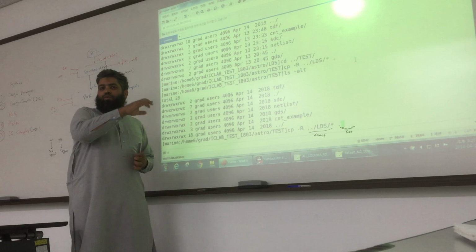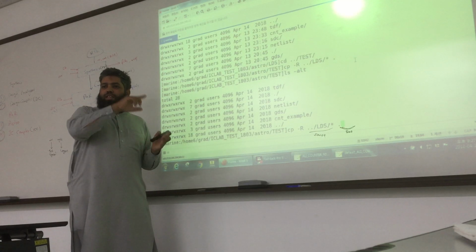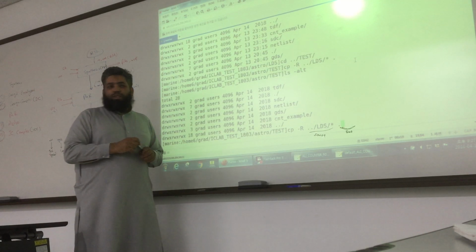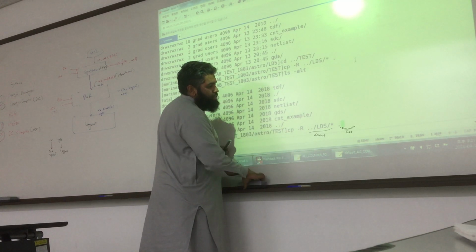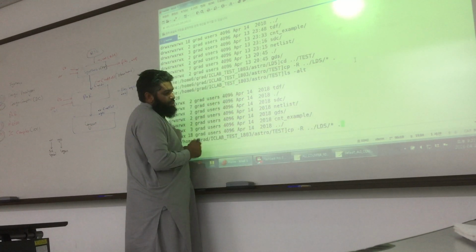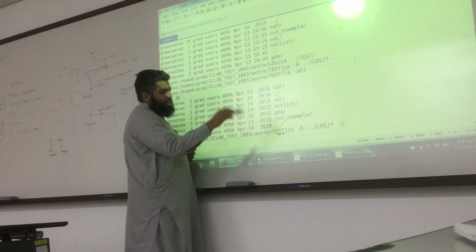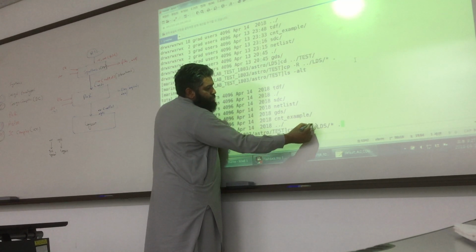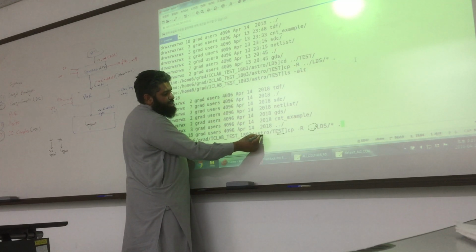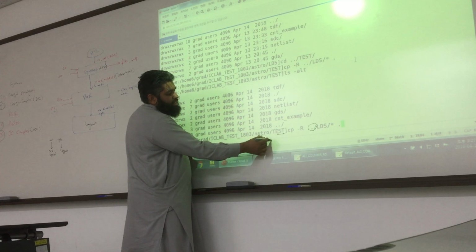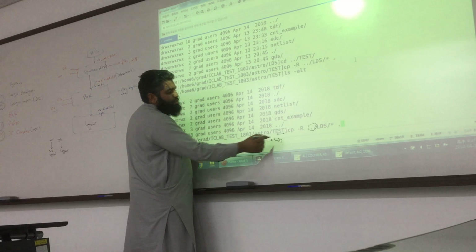For example, previously we used CP, for example, to copy an existing file with another name. So this source, why I write it here: currently you see I am here, so my source is in the previous directory, so this command basically takes me back to this directory, and then in this directory there is the LDS folder.